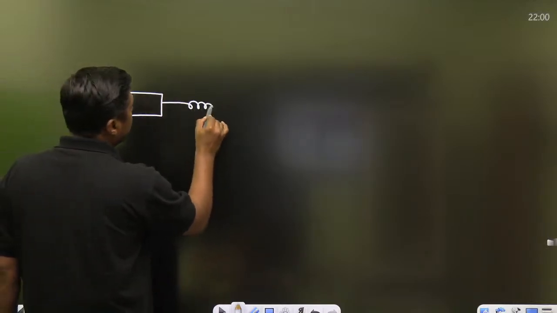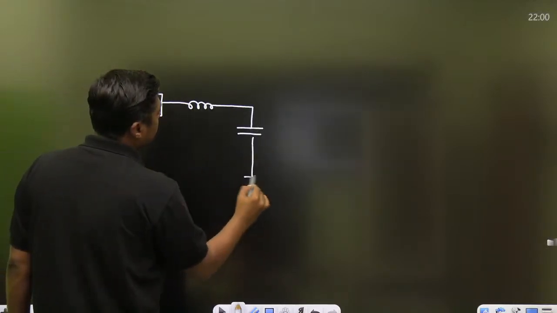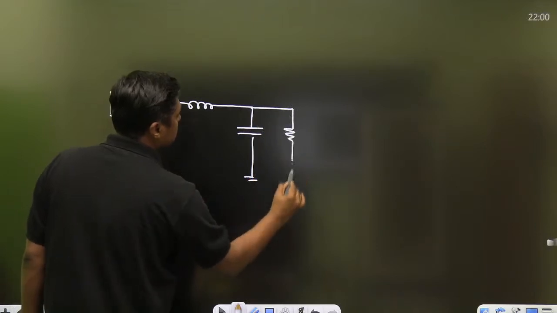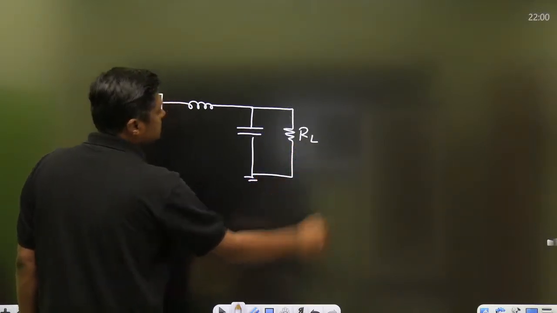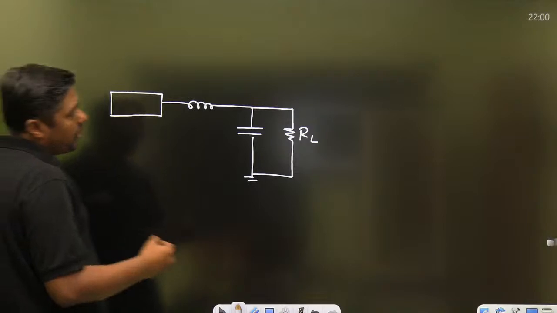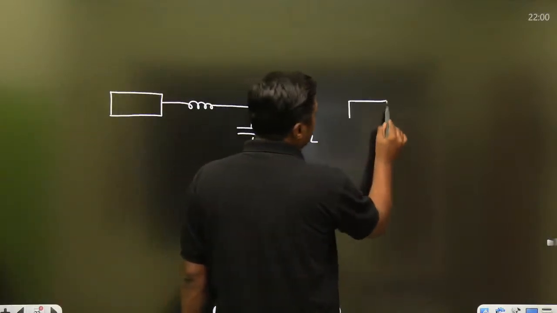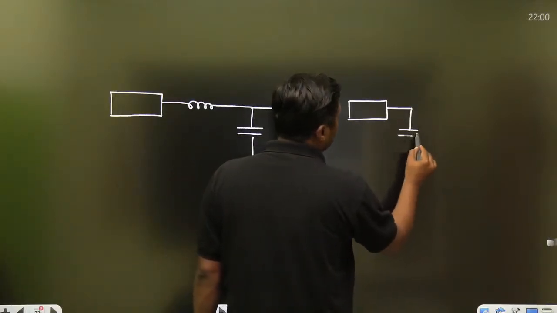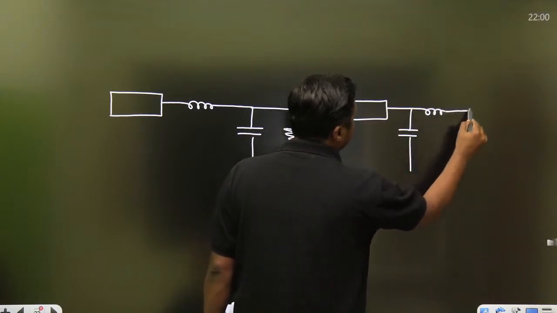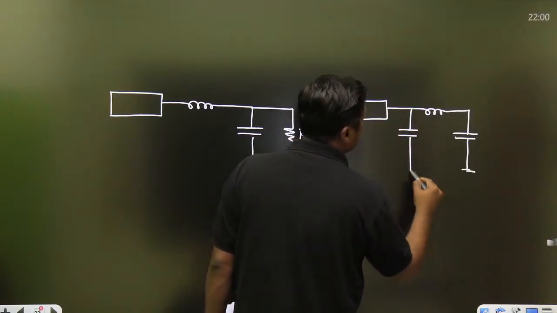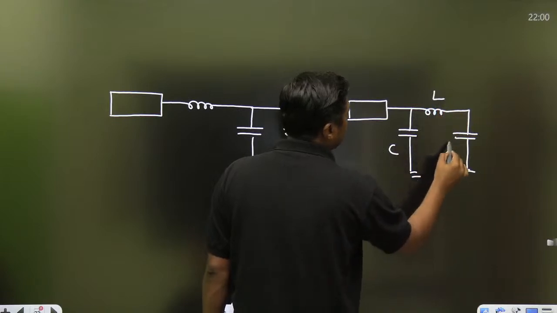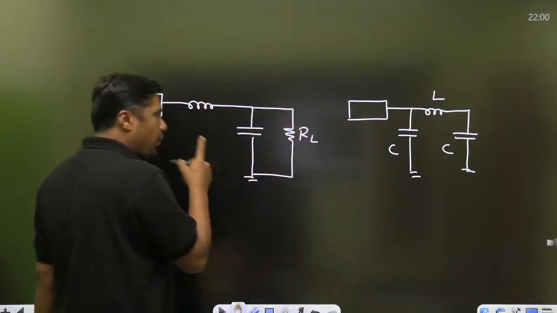After any rectifier, we use an inductor in series, a capacitor in parallel, and that is the RL. Or in a pi filter, first we connect a capacitor, then an inductor, then a capacitor. C, L, C.